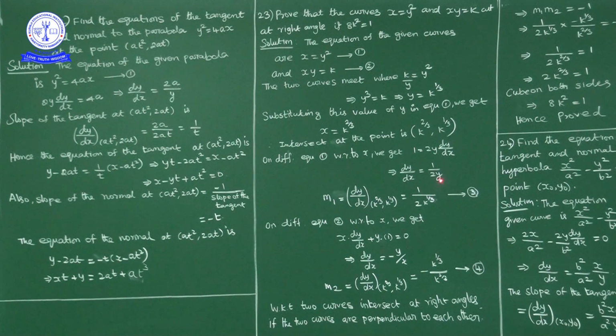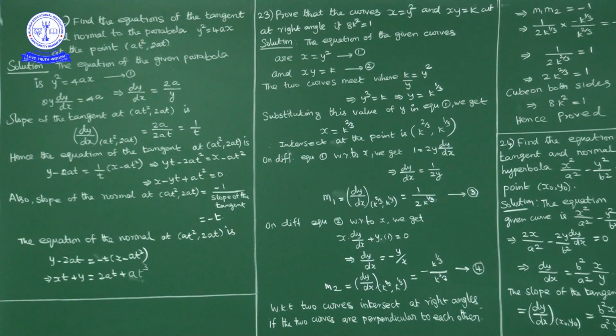So at y equal to k power 1 by 3, the slope of the tangent to this curve at (k power 2 by 3, k power 1 by 3) is 1 by 2 into, in place of y we write k power 1 by 3. So 1 by 2 into k power 1 by 3. This is the slope of the tangent of the first curve.